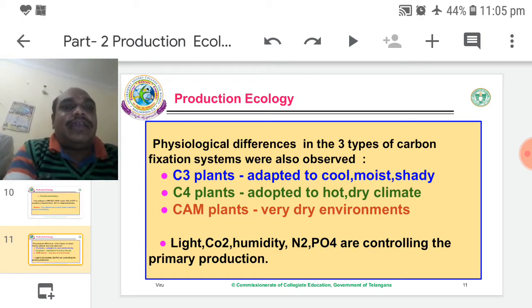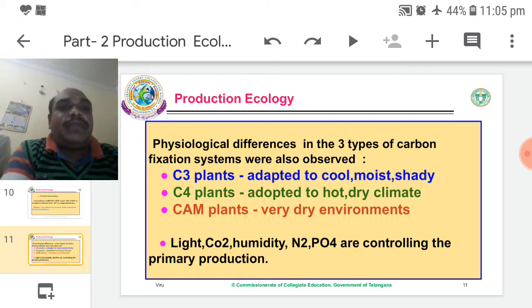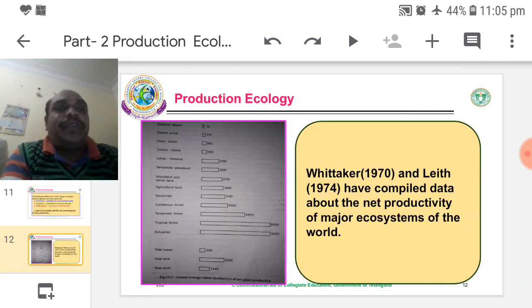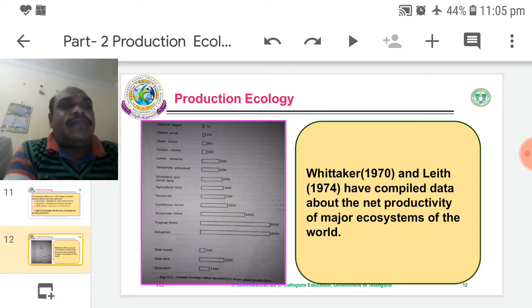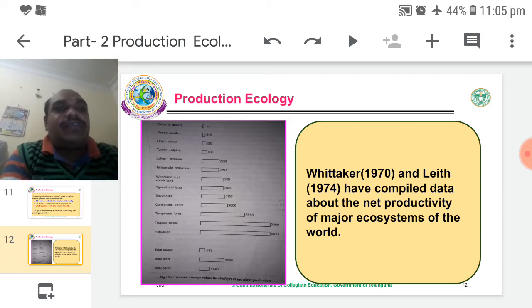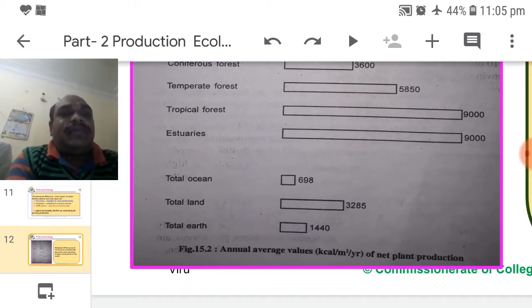They can regulate photosynthesis, especially primary production. One experiment by Whittaker in 1970, and also Leith in 1974, compiled data about the net productivity of major systems of the world. It is the Whittaker experiment.